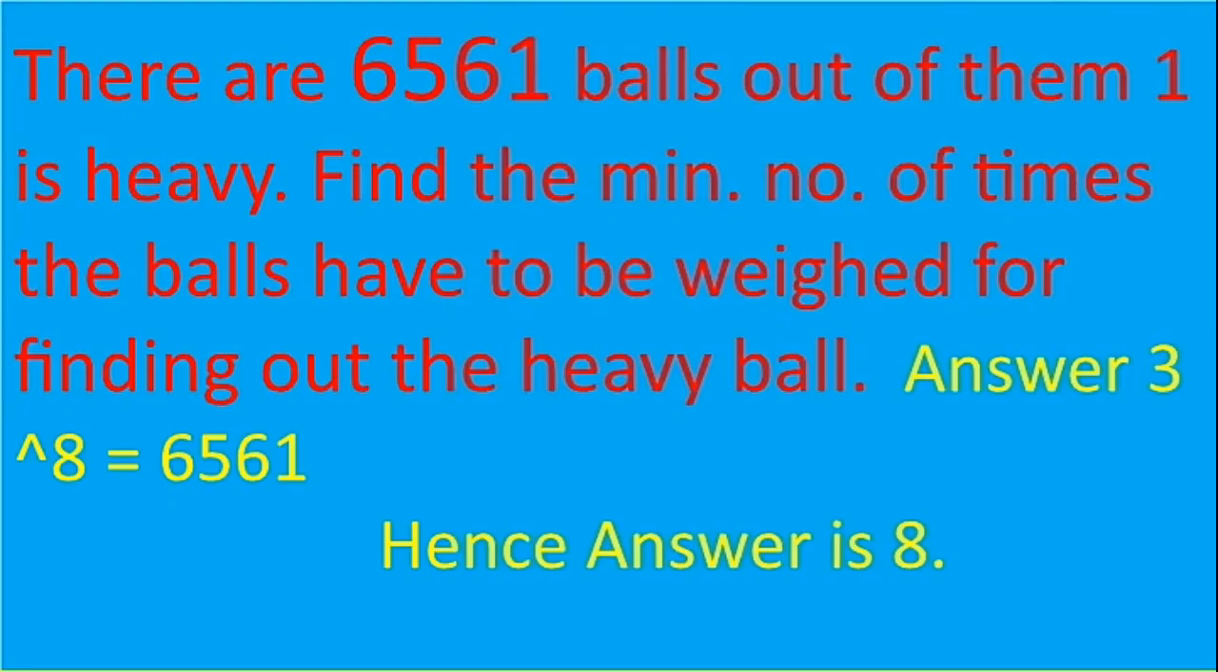The next question. There are 6561 balls, out of them one is heavy. Find the minimum number of times the balls have to be weighed for finding out the heavy ball. Answer is 8. Why 8? Because 3 power 8 is 6561.